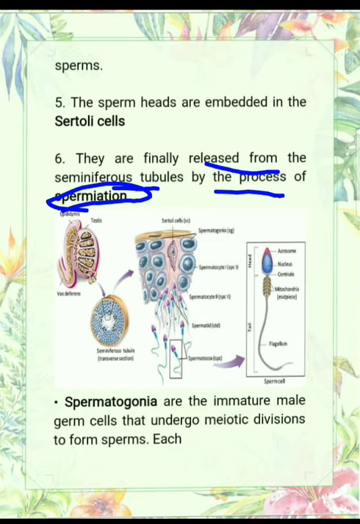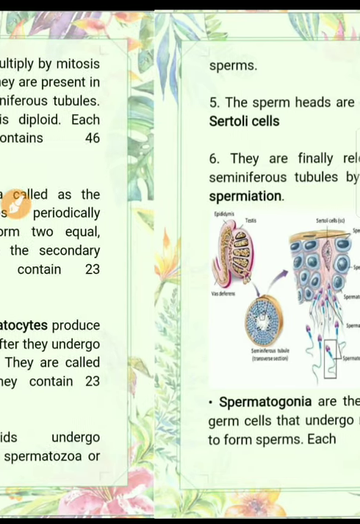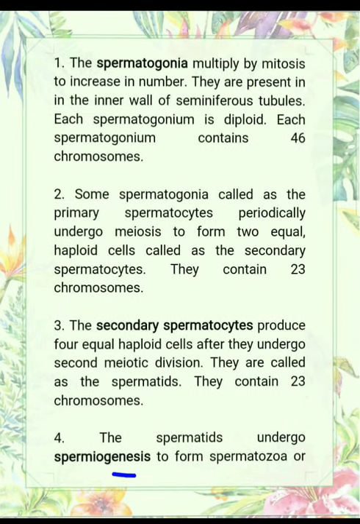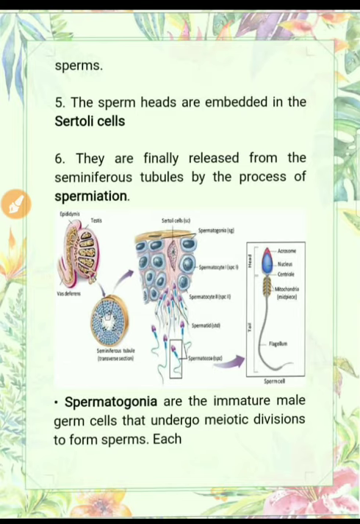These are two different processes, spermiation and spermiogenesis. In spermiogenesis, the changes take place in the spermatid which result in the formation of spermatozoa, and spermiation is the process by which sperms are released from the seminiferous tubules.